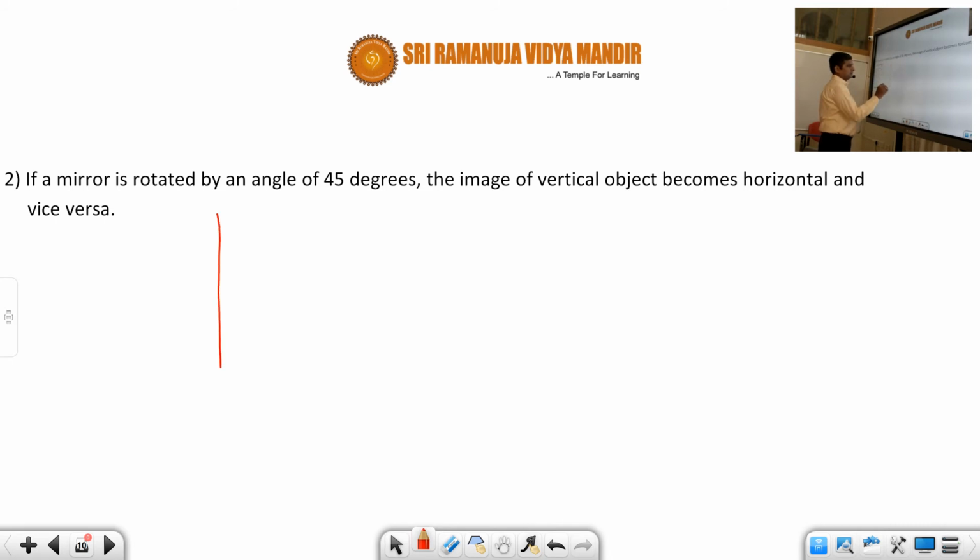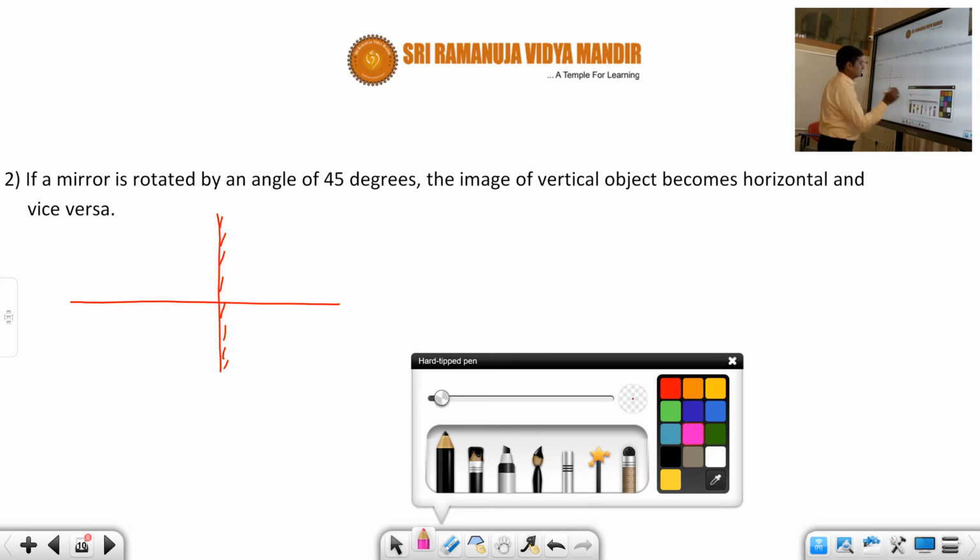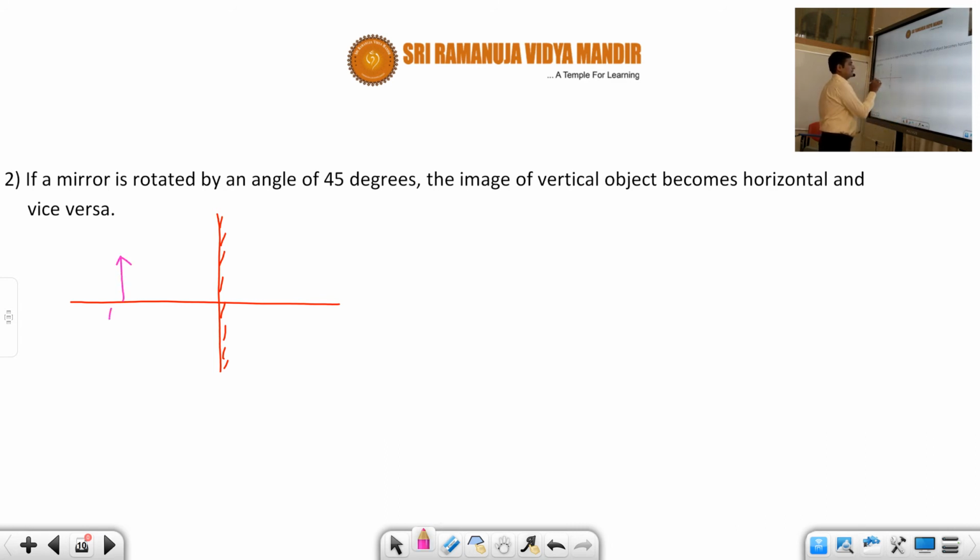For example, let us say this is a mirror, and let us say we placed a vertical object like this. We have placed one vertical object AB, and I hope students you know how to locate the image. Whatever is the distance of this object, the same distance you will get here, and the same size. So this is, let us say, A dash, B dash. If this is 1 centimeter, then this is also 1 centimeter. If this is 10 centimeters, then this is also 10 centimeters. Erect image only you will get. On this side the arrow is upwards, here also the arrow is upwards.